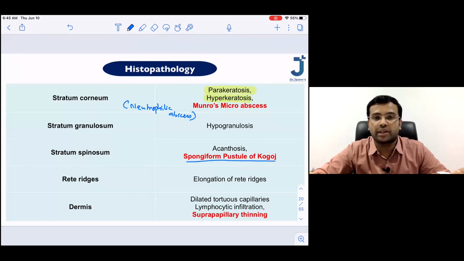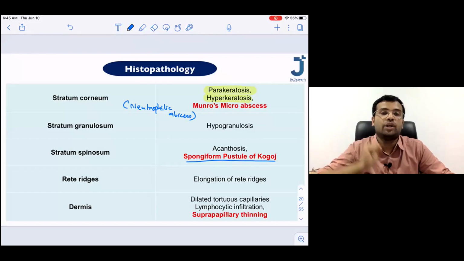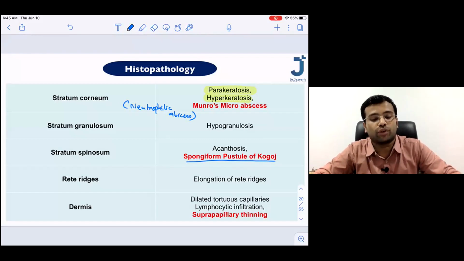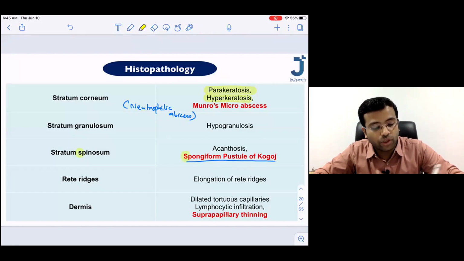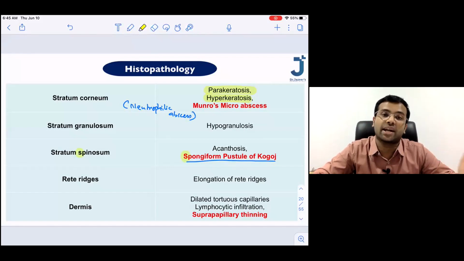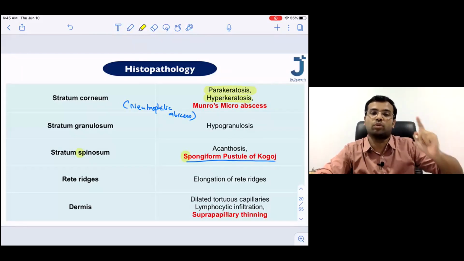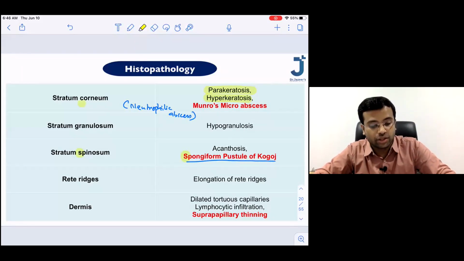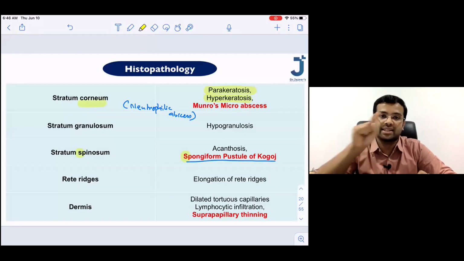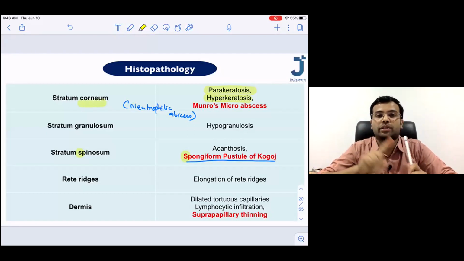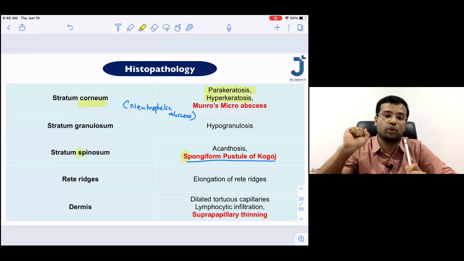So if they ask you a tricky question, in which layer do you find spongiform pustule of Kogoj? You can easily remember S for S. Spongiform pustule is seen in stratum spinosum. And the other neutrophilic abscess, Munro's microabscess, is seen in stratum corneum. Okay, S for S, stratum spinosum, spongiform pustule of Kogoj.